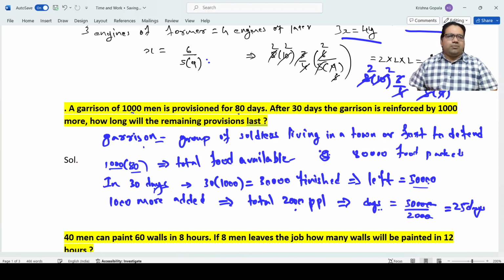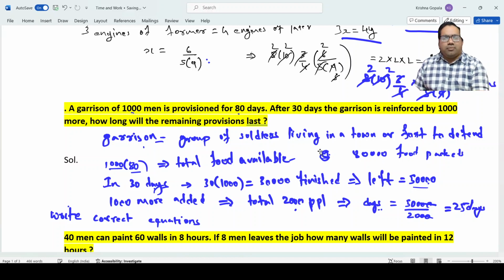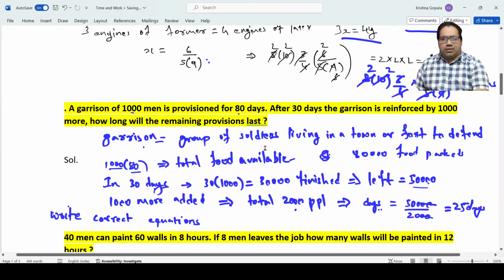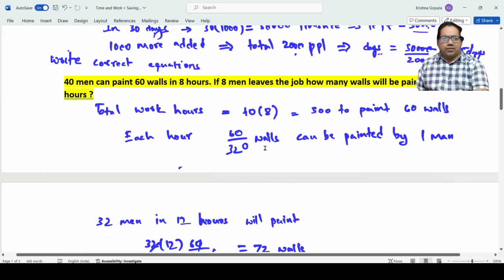This is also a very easy problem. In all these problems, the most important thing is to understand it clearly and be able to write correct equations. You should not get confused. You should think clearly and write correct equations. You do a lot of practice, then you'll be able to do all of this.